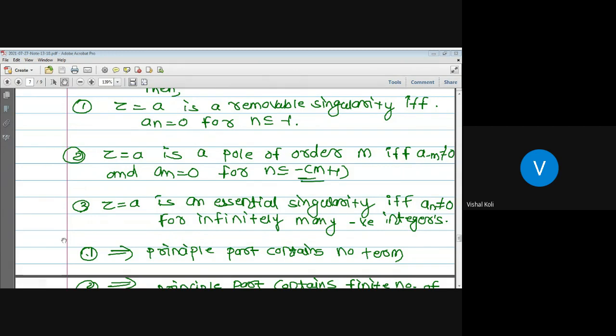Now today we have to see these two results. That is, if z equal to a is a pole of order m, then we have to prove that its principal part contains only a finite number of terms, and its converse. That is, if its principal part contains only a finite number of terms, then the corresponding singularity must be a pole. And similarly, in the third one, we have to prove that z equal to a is an essential singularity of a function f whenever its principal part contains an infinite number of terms, and its converse.